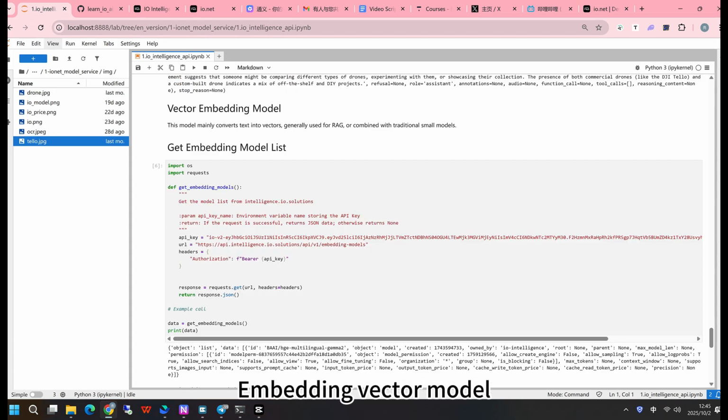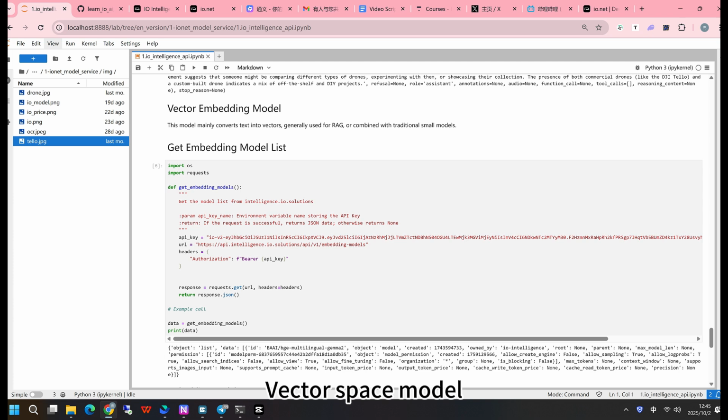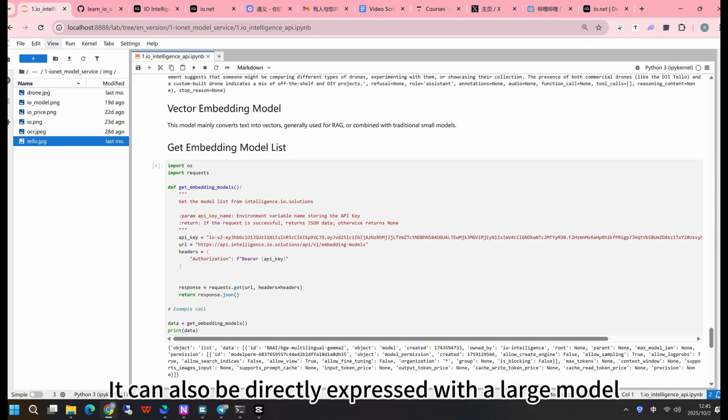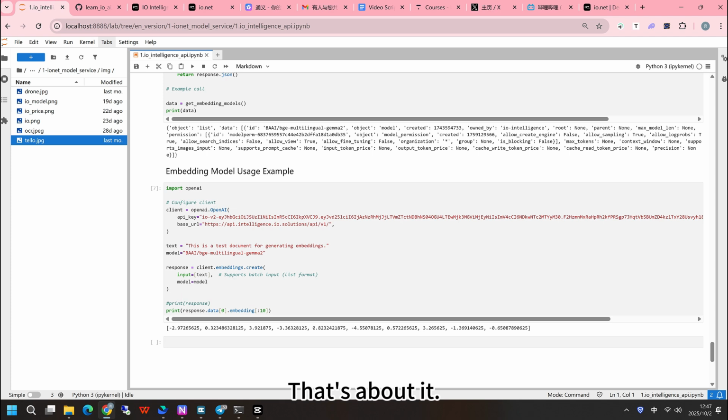The last one is the embedding vector model. In general, it gives a text representation vector, the text vector space model. Earlier, we used this to represent text. Now, it can also be directly expressed with a large model. You can take a look at which models can represent vectors. These models are equivalent to representing a text, a string, as a vector.